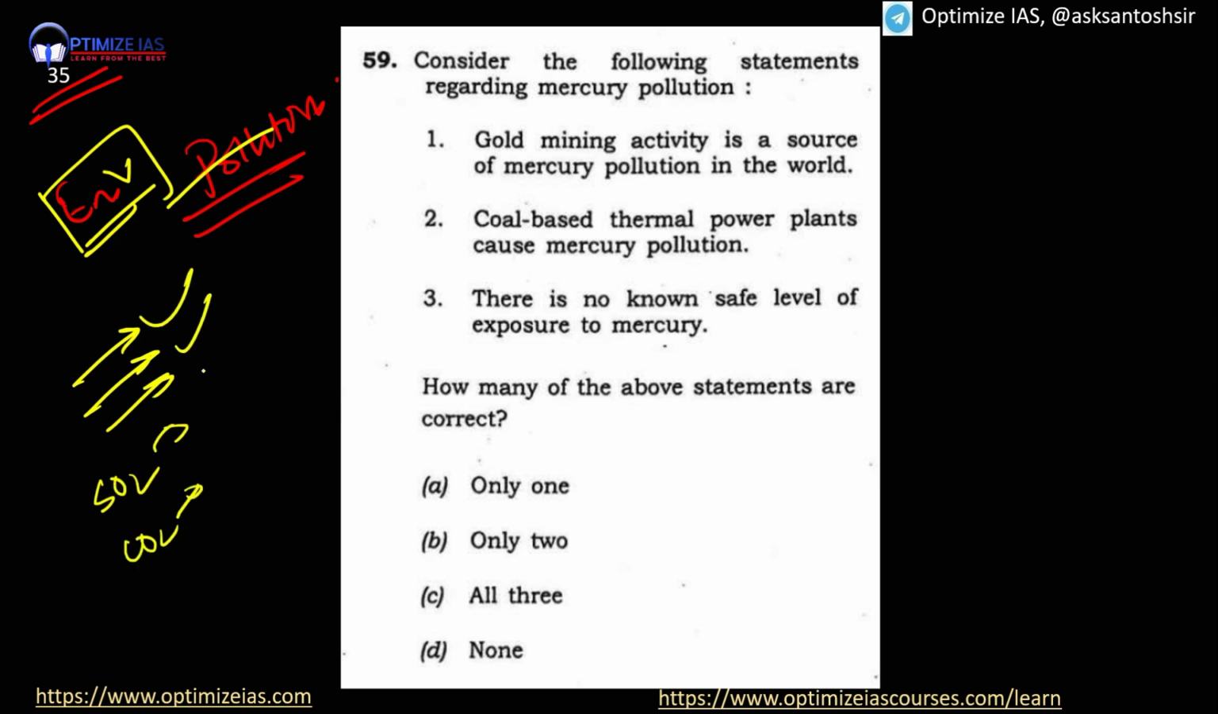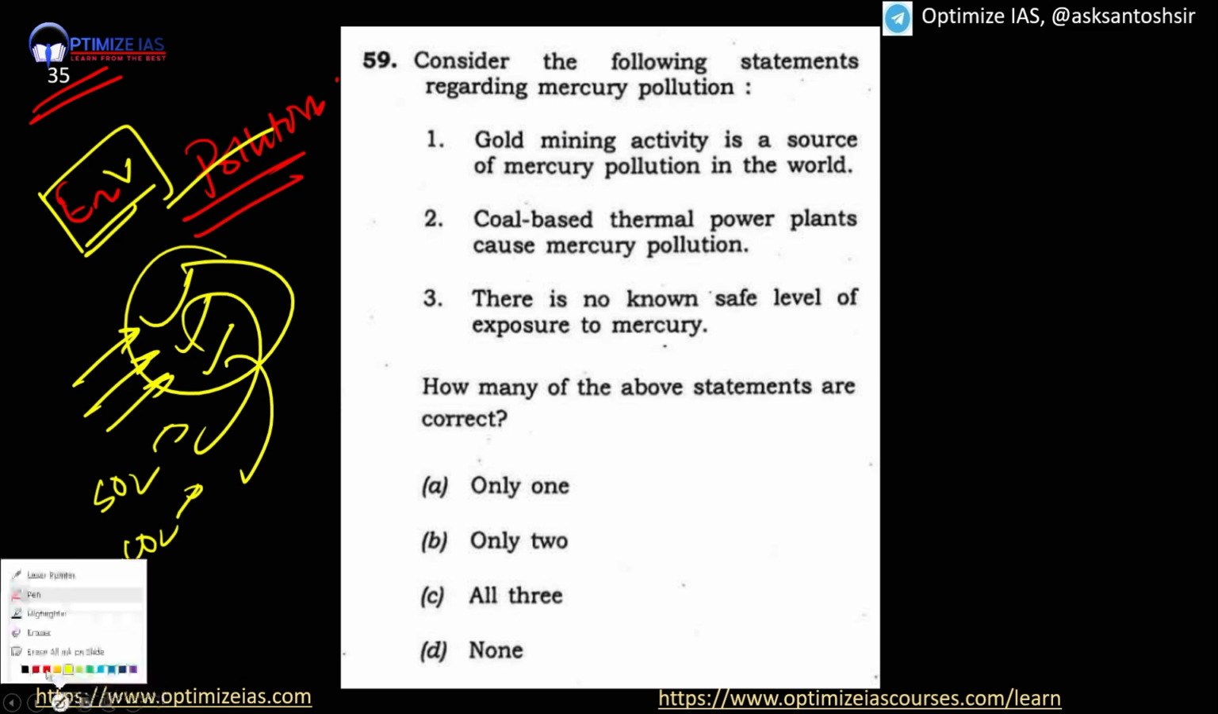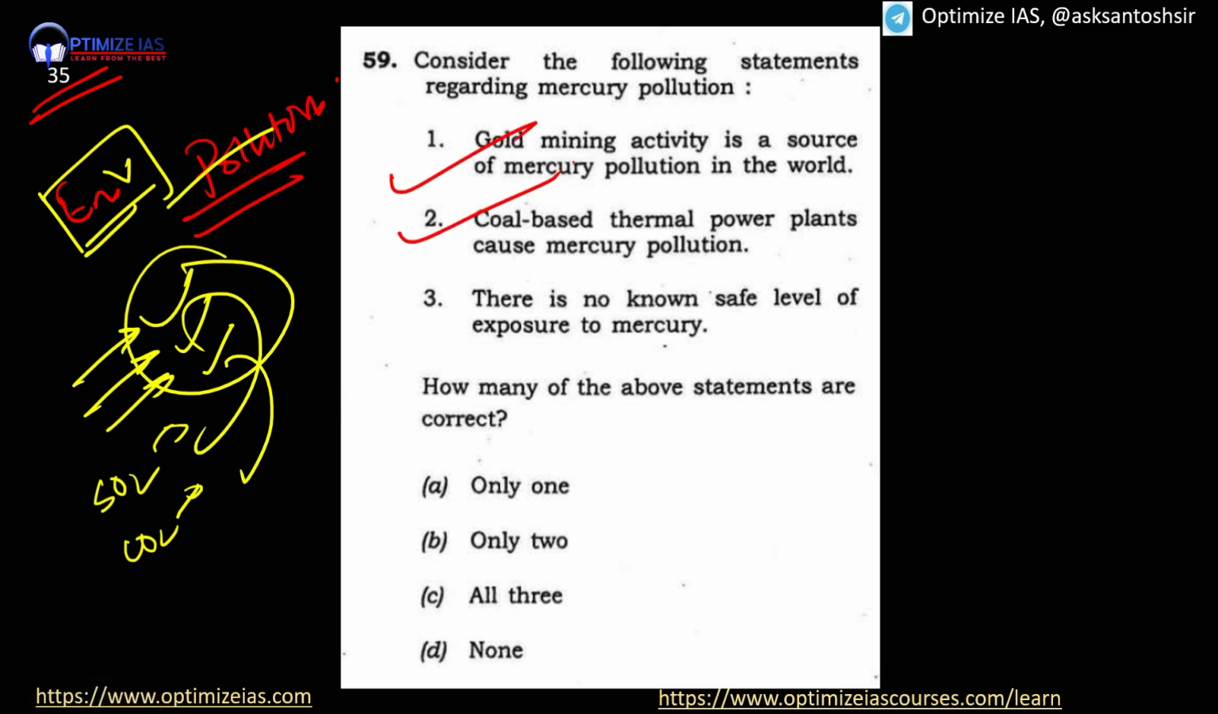And they give you three activities. Generally, all three activities will lead to this kind of emission. Similarly, here also, which of the following will release mercury? So obviously these two will release mercury. So obviously these two are correct. But here there is no known safe level of exposure of mercury.